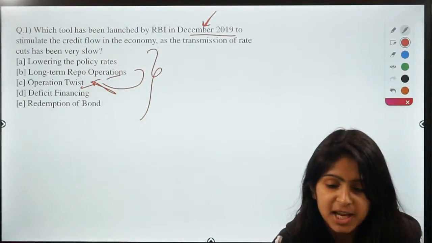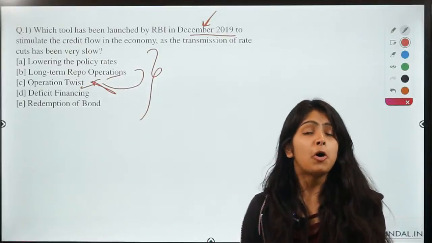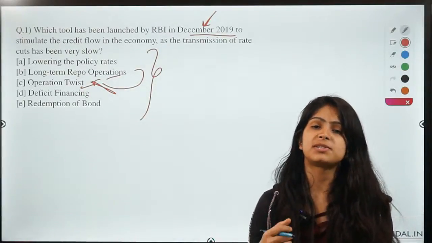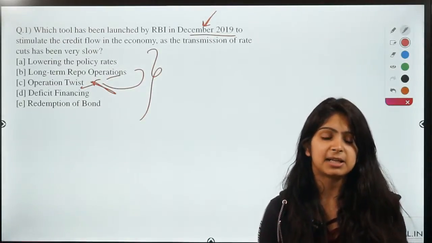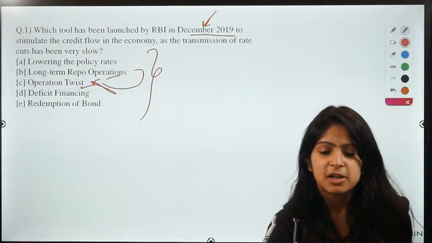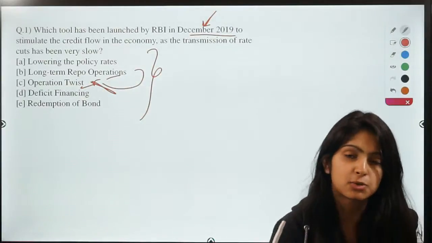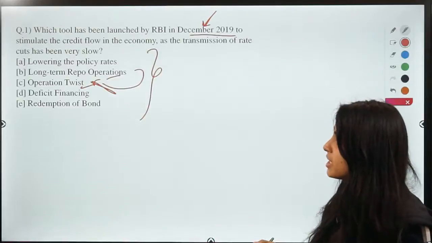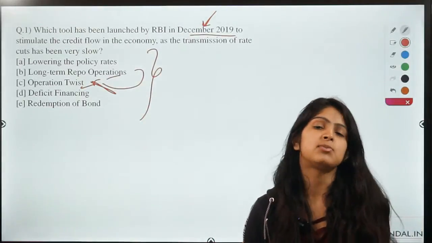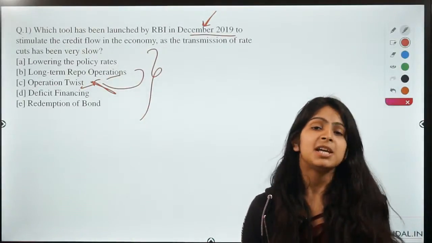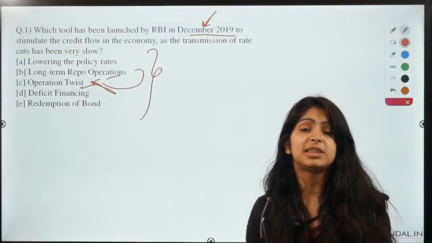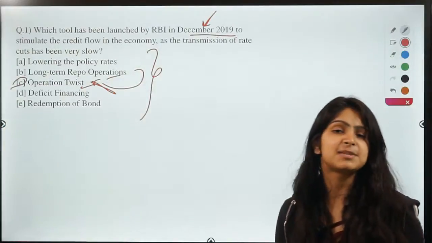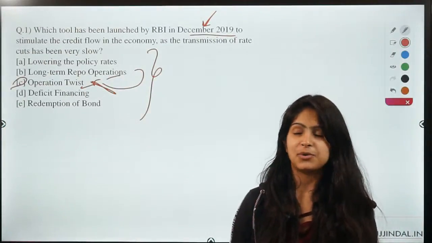So Operation Twist, I have been getting many doubts about Operation Twist because students are not clear about what this tool is, what it is going to do, and why RBI has conducted this. So in yesterday's session, Khushbu asked about Operation Twist. That is why we are studying Operation Twist here, right? So guys, before studying about Operation Twist, we have to be clear with some concepts. If we know about those concepts, only then we can understand this operation that has been undertaken by RBI, right?